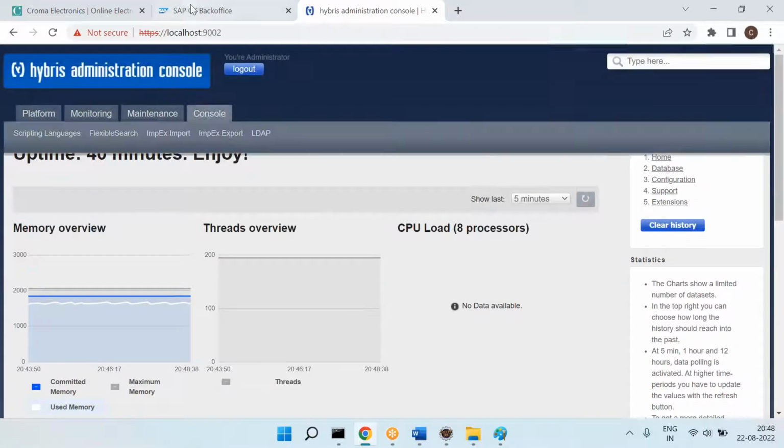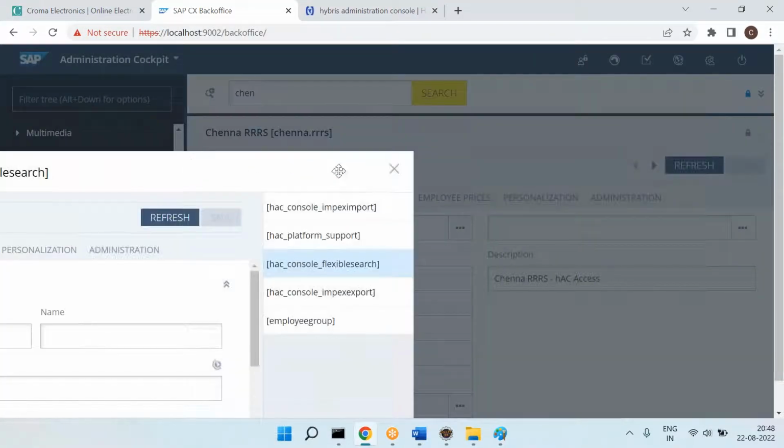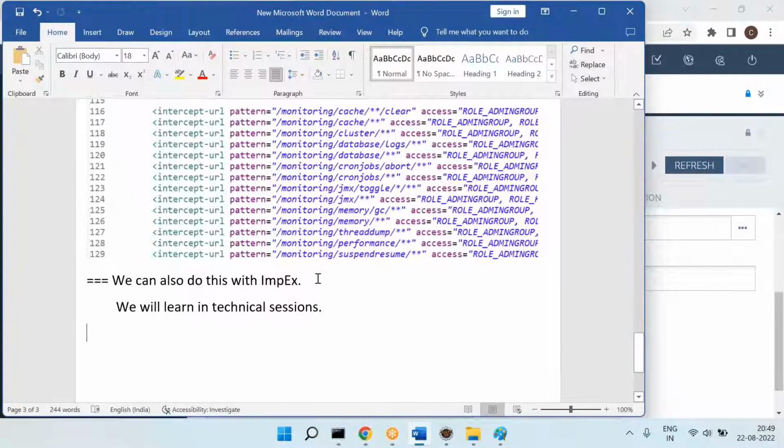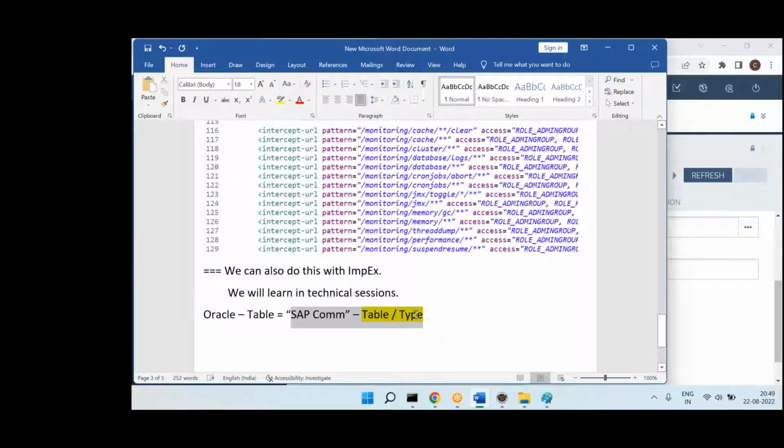Okay. Good. Now let's go to the back office once. Can you see this one, please? In the back office also, you need to remember one simple terminology. In the Oracle, we call it a table, right? In the SAP Commerce, there is a small difference between table and type. We will learn in the technical sessions. For easy purpose, you can simply call a type a table for now.